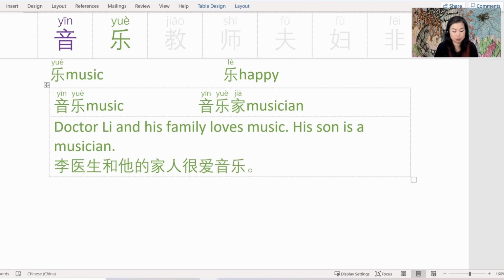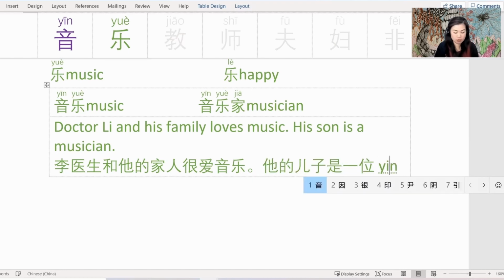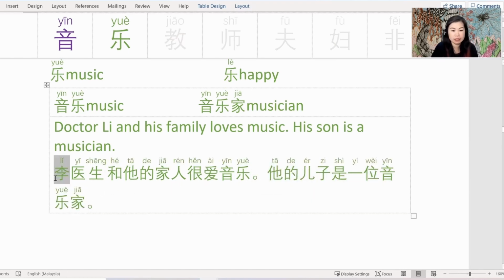His son is a musician. 他的儿子是一位音乐家. Let's switch on the 拼音 and read that back. 李医生和他的家人很爱音乐. 他的儿子是一位音乐家. Now, a family that loves music must be a very happy family.